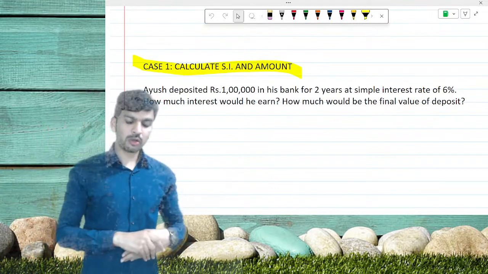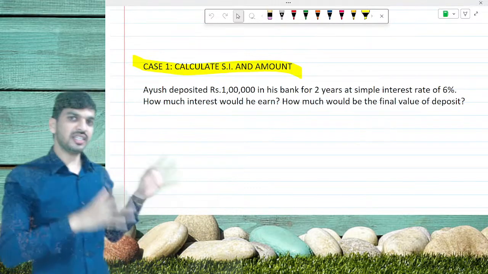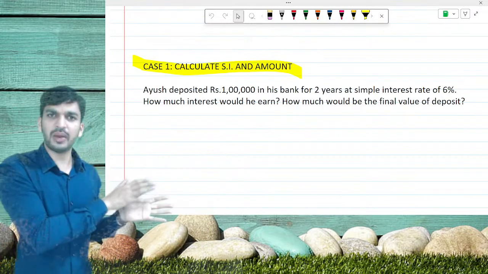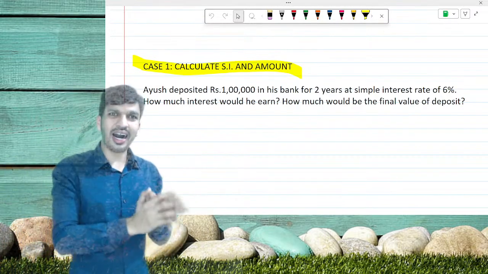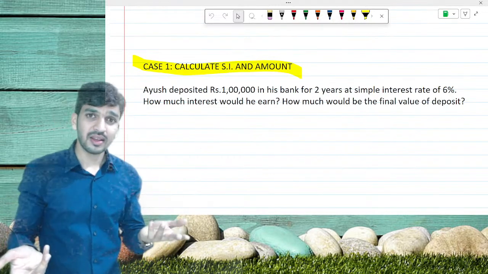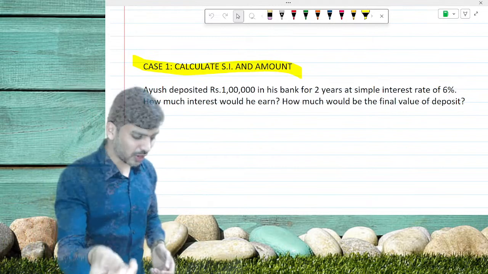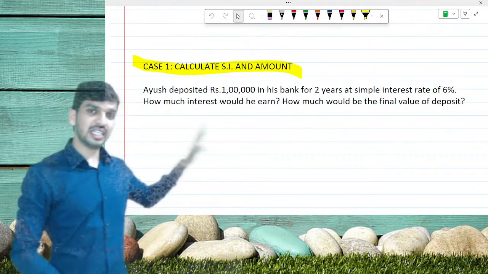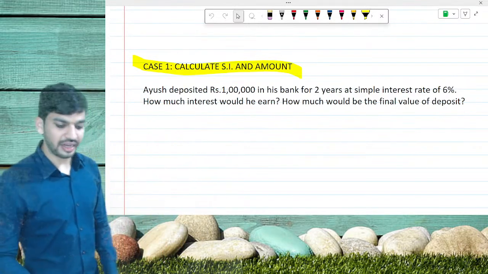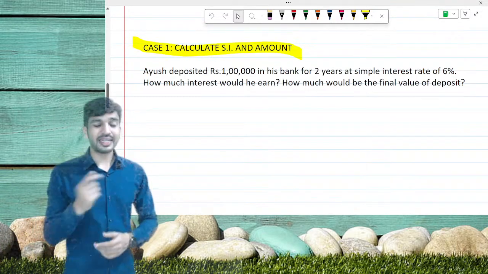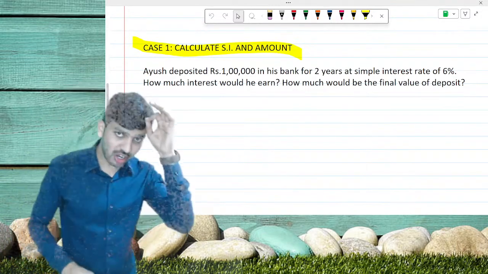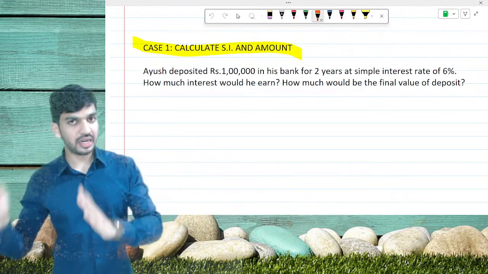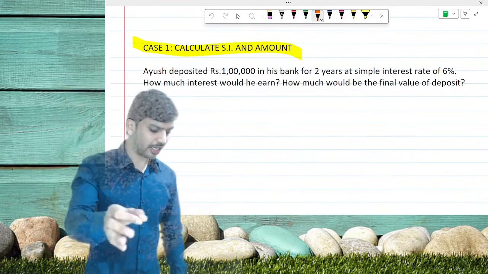And we are going to start with case 1. This case definitely might be there in exams or it may not be, because this is a very simple case. So this kind of questions are not expected, but you don't know. If you are a lucky person, then you are going to get this kind of questions in exams as well. Okay, so this is very simple. Just to understand, let us understand how we should solve time value of money questions. Always write down the given data, let it be any kind of question, simple interest, compound interest or annuity. Always write down the given data.